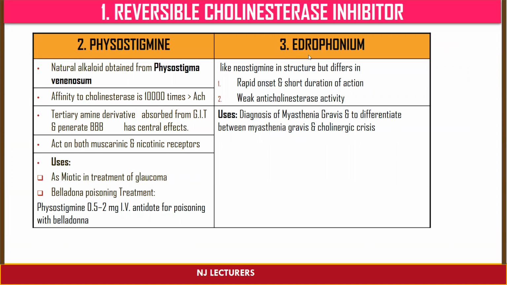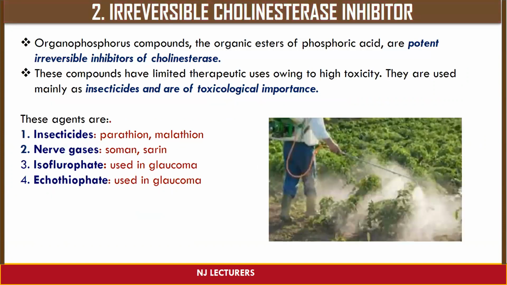Third drug is edrophonium. It is similar to neostigmine in structure, but differs in rapid onset and short duration of action, and it has weak anticholinesterase activity. It is basically useful in the diagnosis of myasthenia gravis and to differentiate between myasthenia gravis and cholinergic crisis.